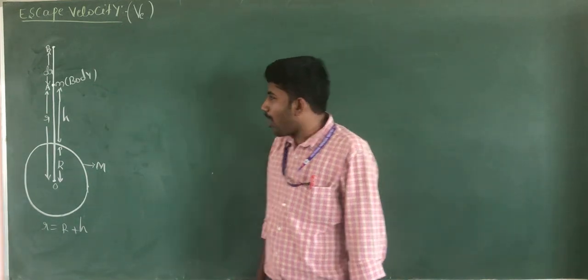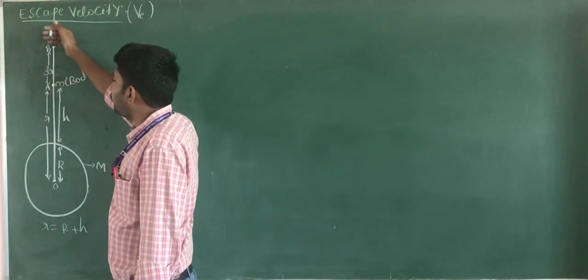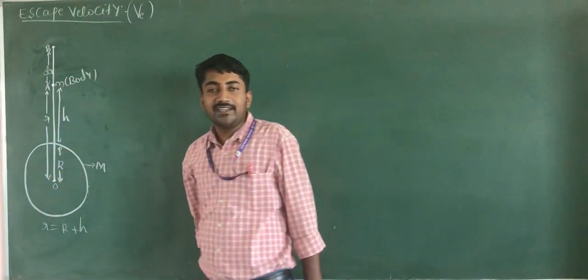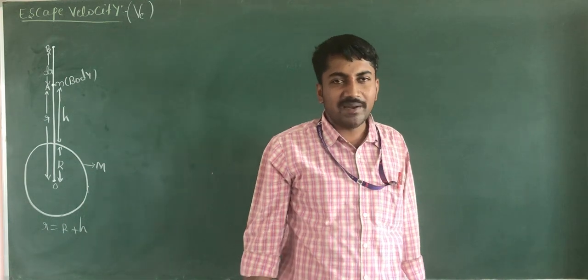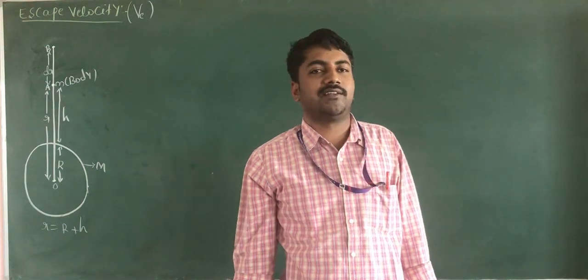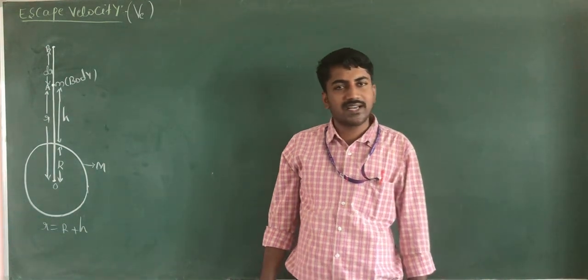Now the body moves from point A to B through a certain displacement dr, then it is called work done. Work done means the product of force and displacement.